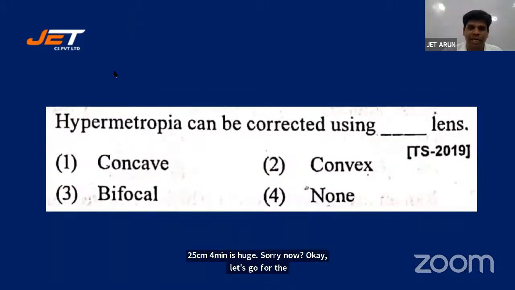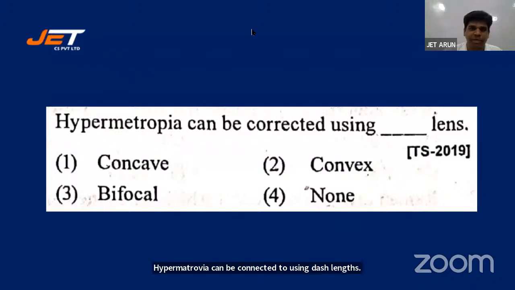Okay, let's go for the next one. Hypermetropia can be corrected using dash lens. Concave, convex, bifocal, none. Okay, consistent answer 2, 2, 2.